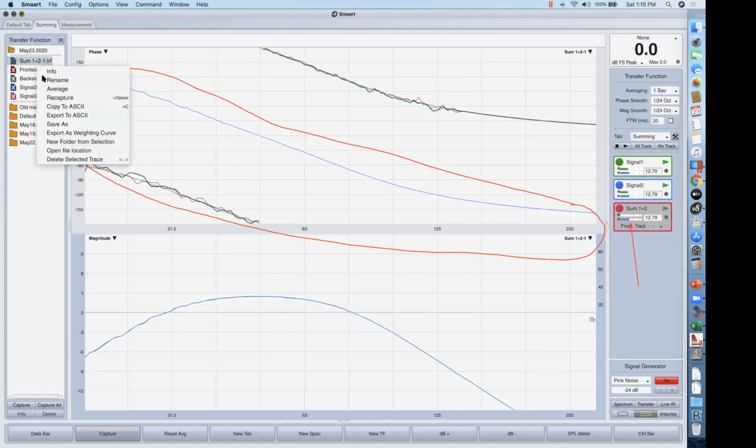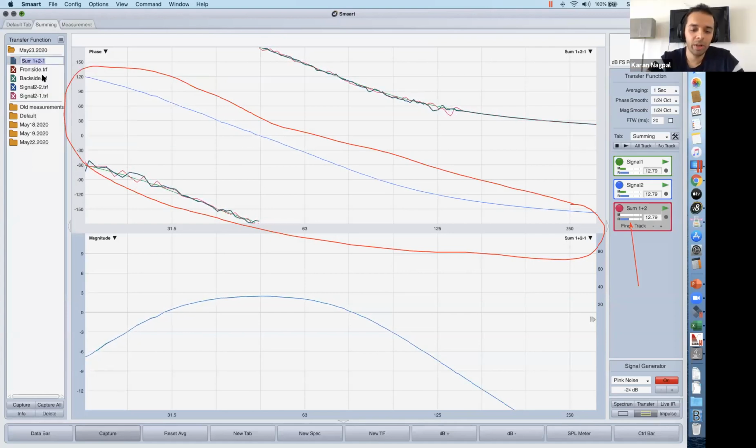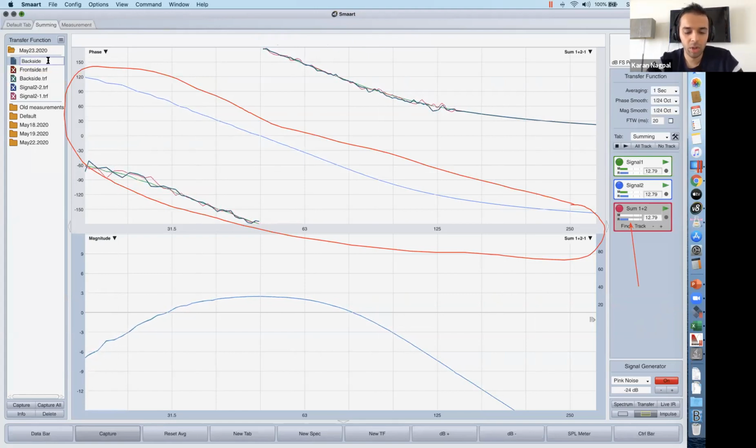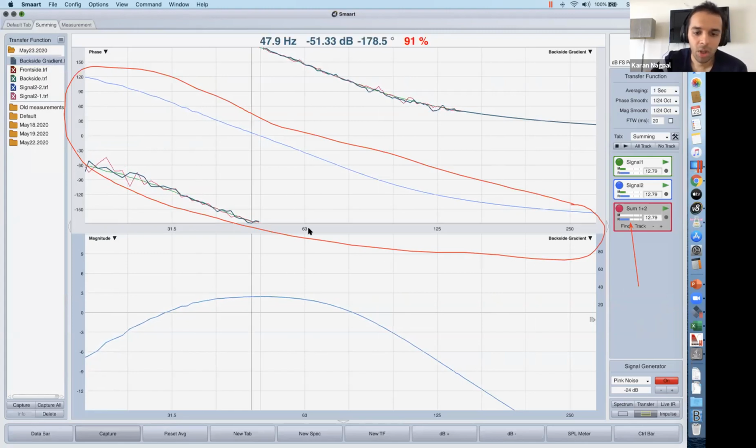Let me call it backside. Oh, a trace exists with that name. Okay, so backside gradient is what I'm going to do.